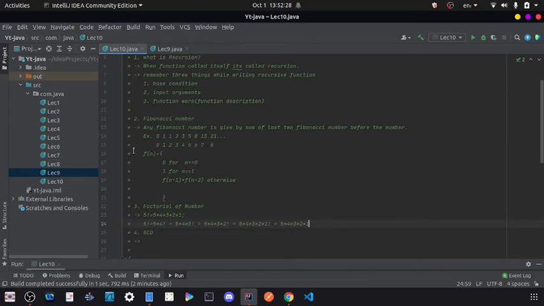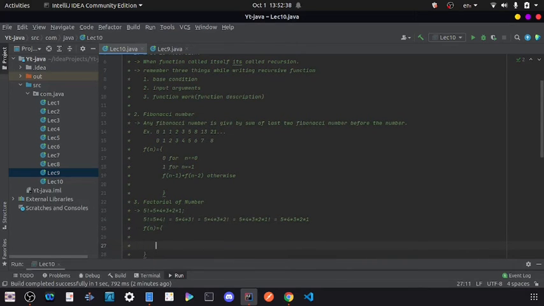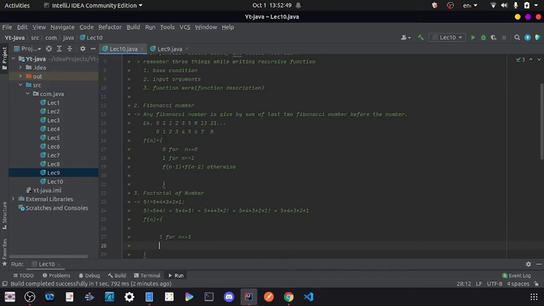So how can we define our function? f(n) is equal to 1 for n less than or equal to 1, or it can be represented by n multiplied by f(n-1) otherwise.